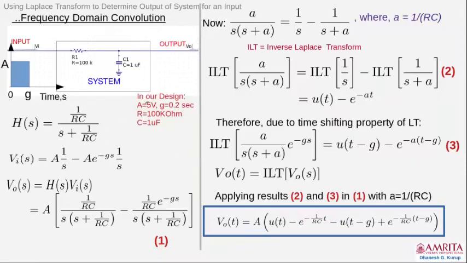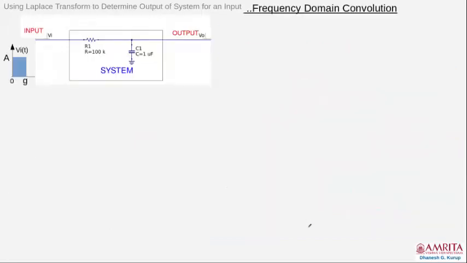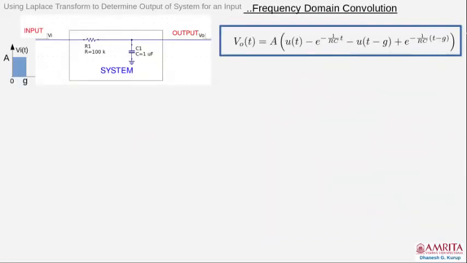On the other hand, frequency domain convolution is just multiplication of Laplace transforms, the multiplication of the input Laplace transform and the system Laplace transform. So it is much easier. And then you have to do a final inverse Laplace transform. Okay? So you get this output voltage. Therefore, now we have the final expression here.